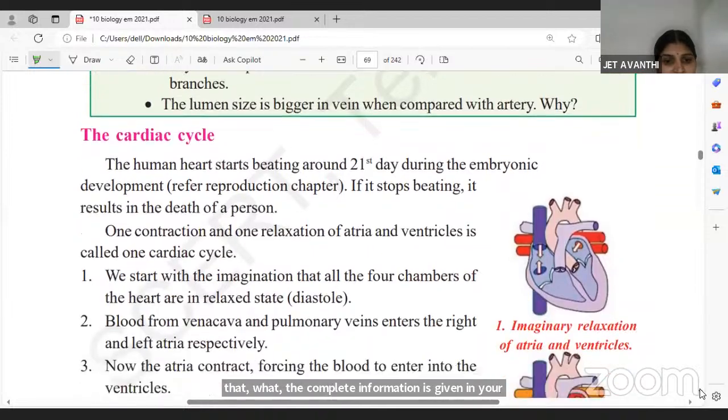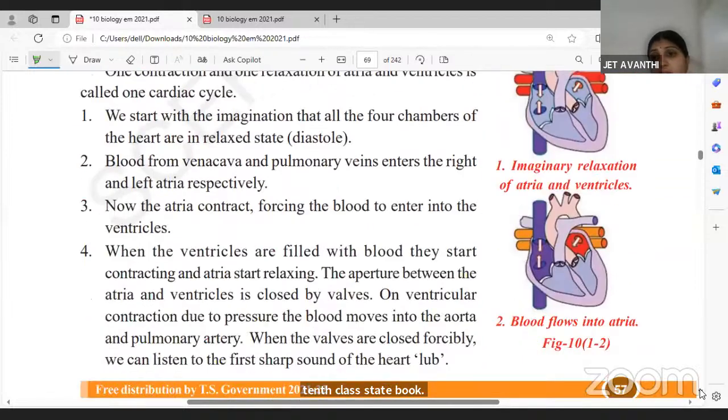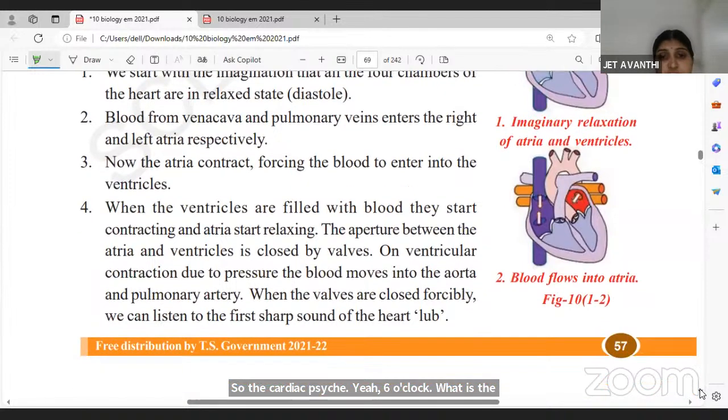So the cardiac cycle: systole and diastole. What is systole and what is diastole? As I told you, the complete heart is enclosed by the coronary muscle.